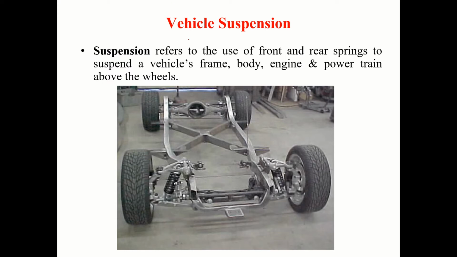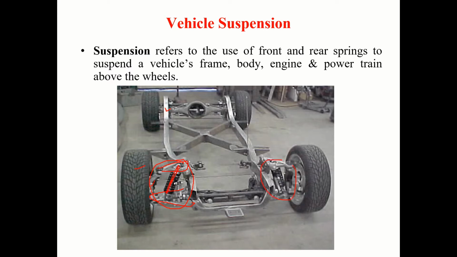So now the vehicle suspension. So you have the frame now. This part we call the suspension part, and here we have the wheel and the tire. So what is suspension then? It refers to the use of front and rear springs. You see here we have the control arm. You can call it the upper control arm. This you can call a lower control arm. In between you have spring and damper like this.